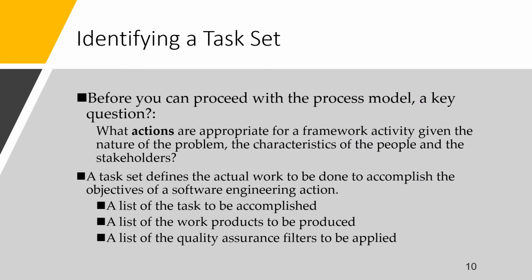So, identifying the task now. Before you can proceed with the process model, key questions are there. What actions are appropriate for a framework activity given the nature of the problem, and the characteristics of the people and the other stakeholders? There are these two questions to be answered. A task set defines the actual work to be done to accomplish the objective of a software engineering action: a list of tasks to be accomplished, a list of work products to be produced, and a list of quality assurance filters to be applied.